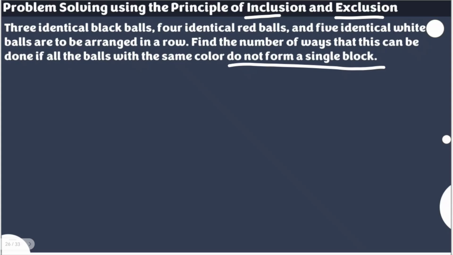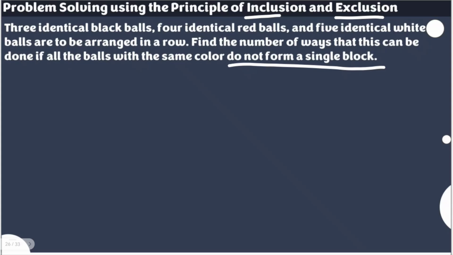Okay? If we're talking about those with one characteristic alone, let's say only those group of black balls forming a single block, then if we talk about what if two sets of colors are forming a single block, let's say the black ones and the red ones are also forming a single block, we are actually counting the number of ways that the 3 identical black balls are forming a single block again, because it's already counted for the first group with only the characteristic of the black balls forming a single block.